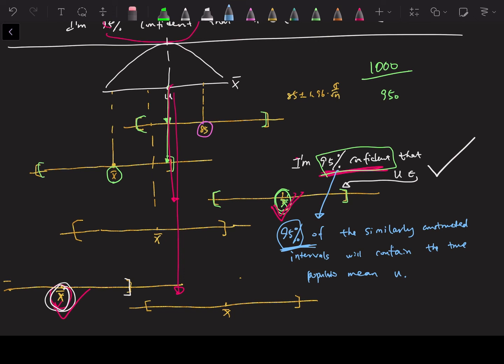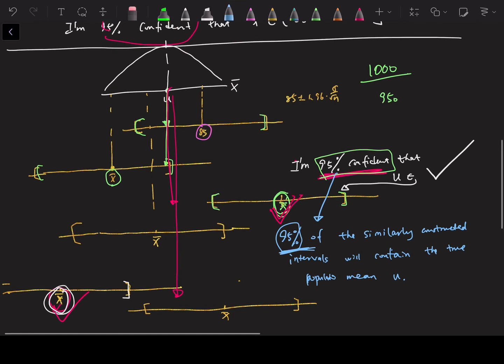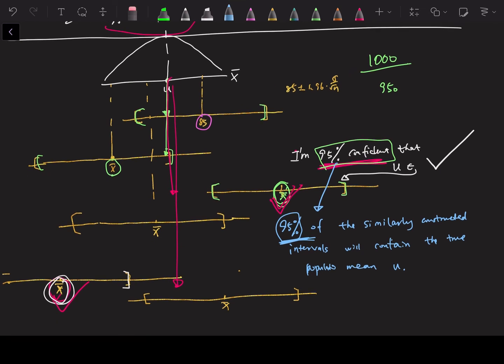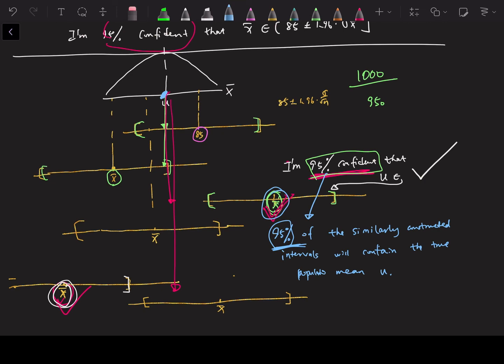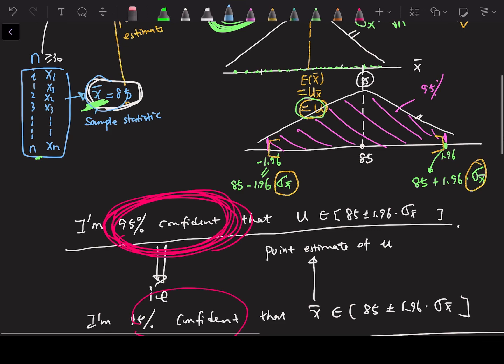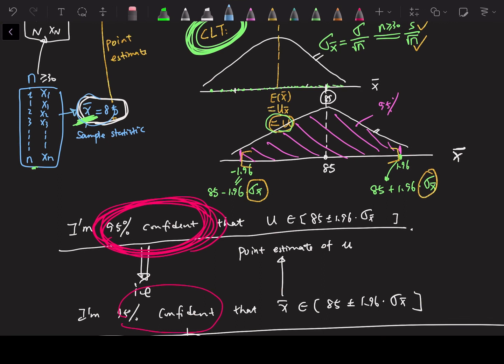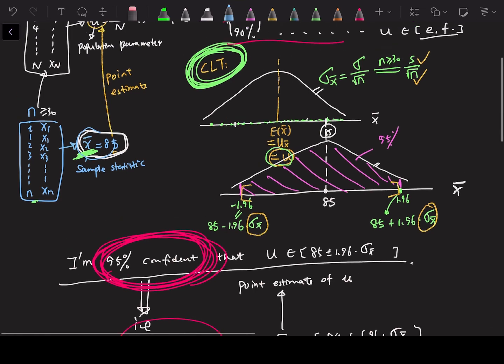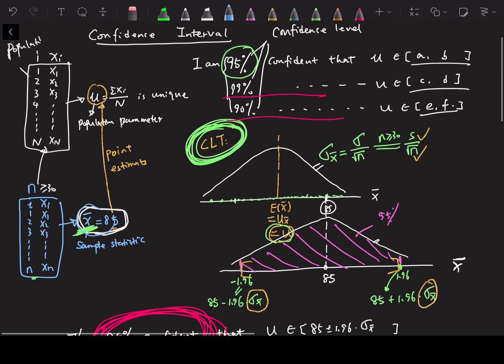If you're using a 99% confidence level, that means 99% of similarly constructed intervals will contain the true population mean. So this could happen, but only 1% of the time. So this is how we construct a confidence interval, based on a sample mean. This is a confidence interval for the population mean when n is large, or sigma is known. But when n is a small sample and sigma is unknown, we should use the t-statistic. Check out my previous video about the t-distribution and t-statistic. So that's confidence interval and confidence level. Hope you find this helpful.